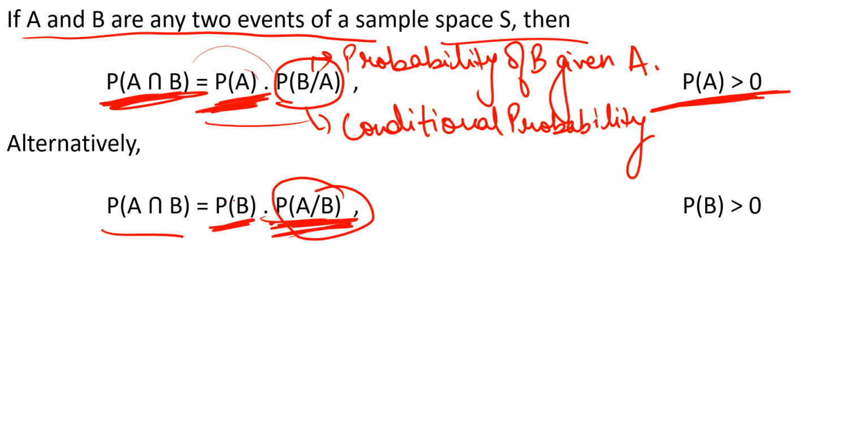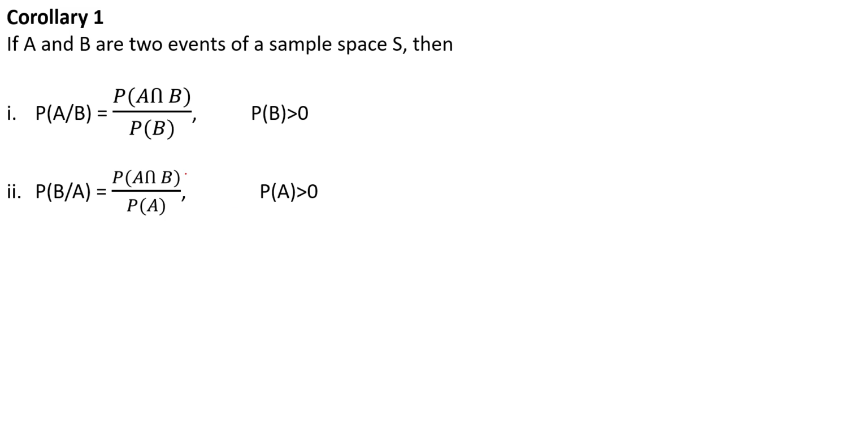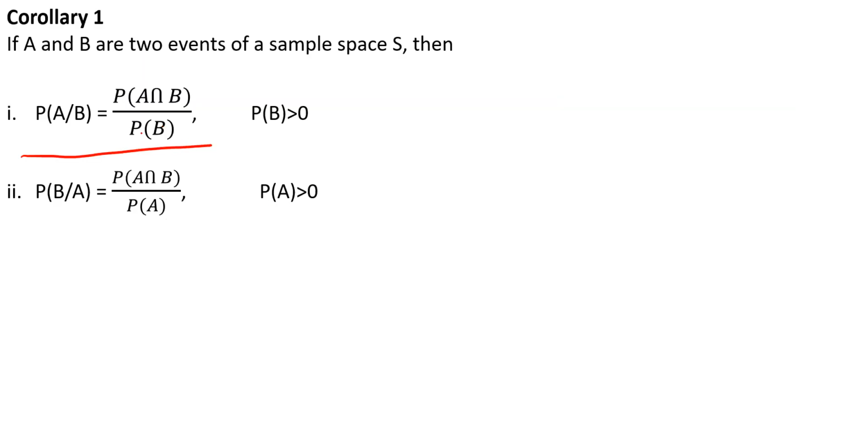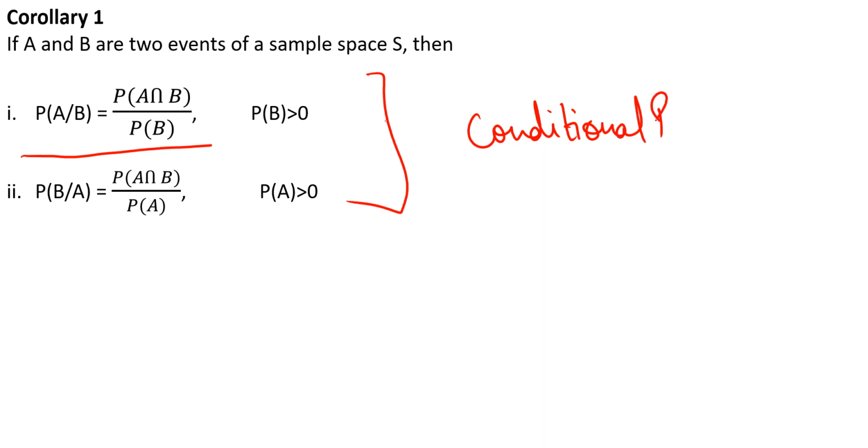Right, so now we have a few corollaries. First corollary: if A and B are two events of a sample space S, then probability of A given B is probability of A intersection B upon probability of B. We can see that from this term we simply took it to the denominator. Similarly, probability of B given A has already occurred is equal to probability of A intersection B upon probability of A. These are the exact formulas of conditional probability. So we can say that the multiplication theorem of probability and conditional probability are interrelated. It's just that we're moving terms here and there.